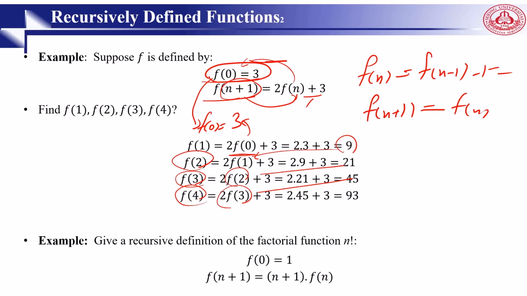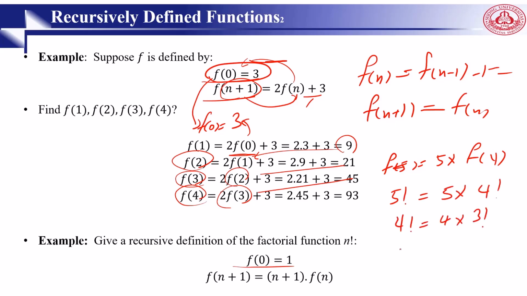Here, another example: give a recursive definition of the factorial. You know factorial, f0 is 1, f(n+1) is n+1 multiplied by the previous one, the factorial of the previous one. f5 is equal to 5 multiplied by f4, right? Or you can say 5 factorial is equal to 5 multiplied by 4 factorial. 4 factorial is equal to 4 multiplied by 3 factorial. 3 factorial is equal to 3 multiplied by 2 factorial.